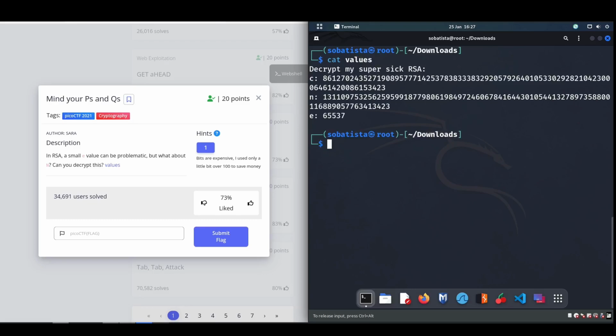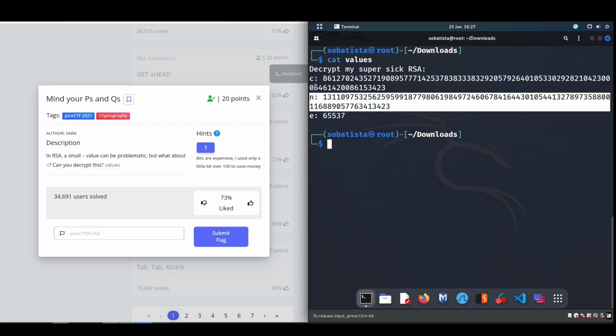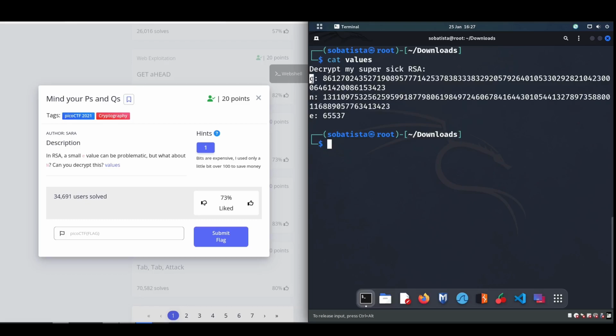Let me see. So we can see that we have the value e here, we have the value n, and we have the value c. So I did a little bit of search and I discovered that the values n and e are public keys and the c value is a ciphertext.